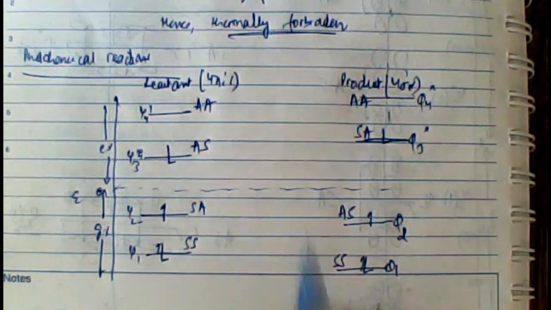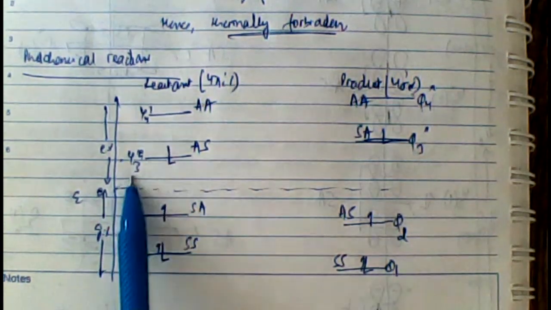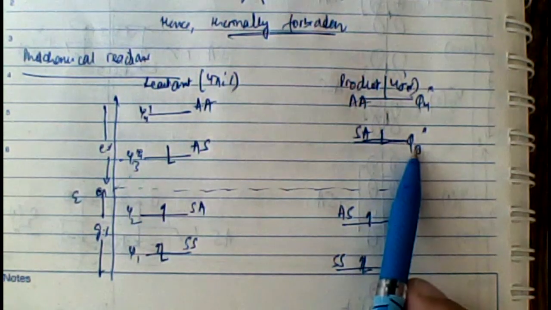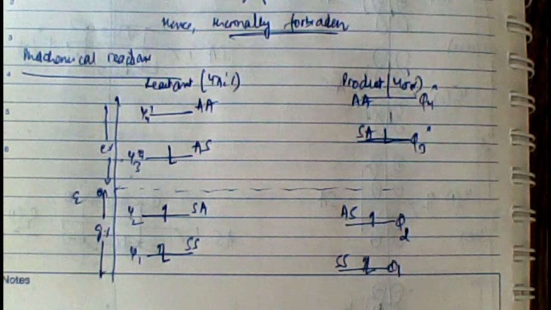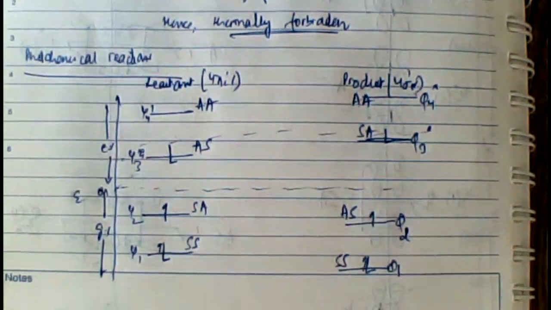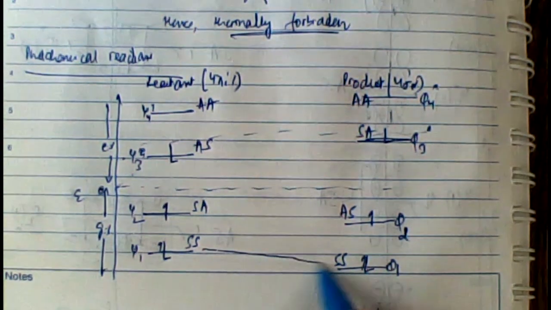Therefore, according to the Woodward-Hoffmann law of conservation of orbital symmetry, I need to check the symmetry property up to the first excited state. That means up to this state, I have to check whether the reactant molecular orbital symmetry is matching with the product molecular orbital symmetry. Okay, let me check. A match here. SS matches SS. Now, there is a crisscross matching here and a crisscross matching here. That means the total symmetry property of the reactant and the total symmetry property of the product are matching.